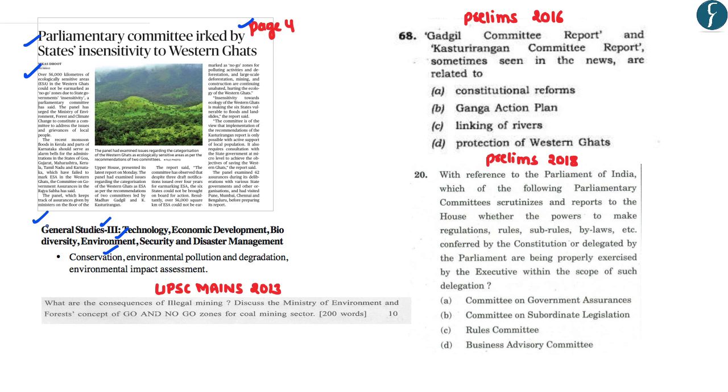Now, this article is important because in previous year UPSC mains as well as prelims, questions have been asked with respect to environmental management. For example, in UPSC mains 2013, a question was asked with respect to the concept of go and no-go areas. Whereas in prelims 2016, a question was asked with respect to the Gadgil Committee and the Kasturi Rangan Committee. And in prelims 2018, there was a question related to the Parliamentary Committee.